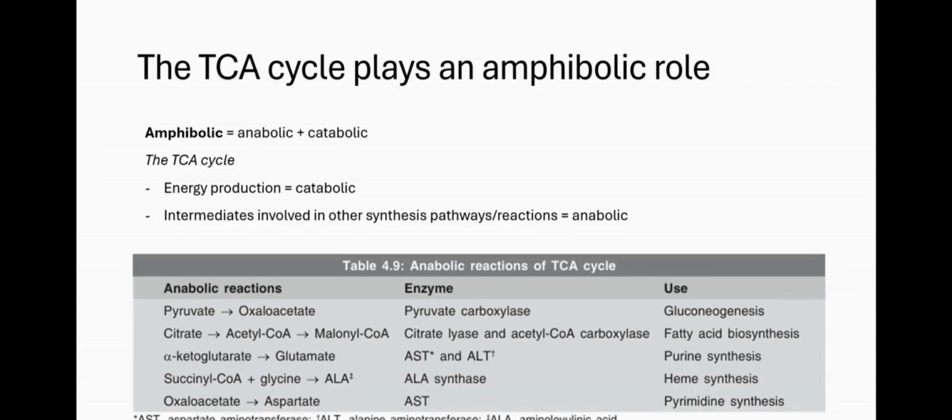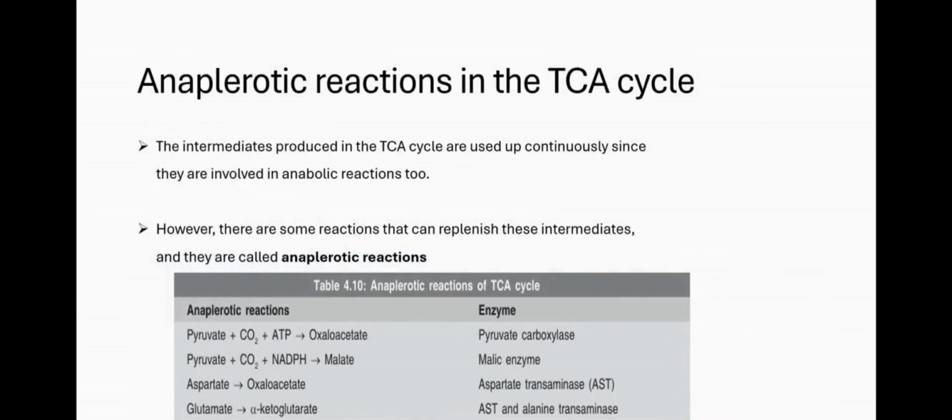So we see that the TCA cycle is a very busy junction, like a roundabout that is always very busy. So the intermediates that are produced are always used up continuously. They are basically supposed to be used for energy or other intermediate production. As we have seen, we have metabolic reactions that are obtained from some of those molecules. Even the molecules in the catabolic cycle can also be used for continuous production of energy or even other intermediates. And so there should be a replenishing source for some of these molecules, and that's what we call anaplerotic reactions. Reactions that replenish the intermediates that are produced in or that are needed in the TCA cycle.